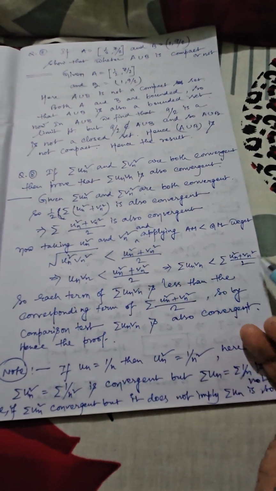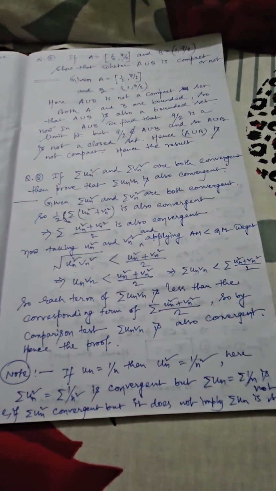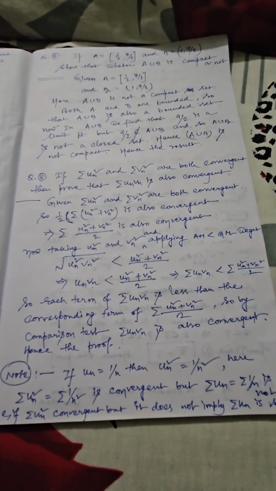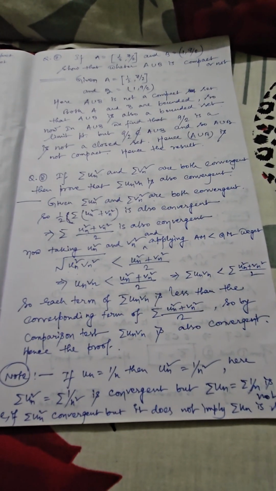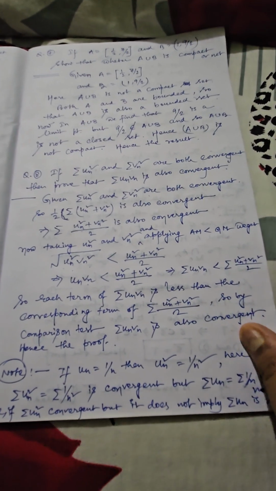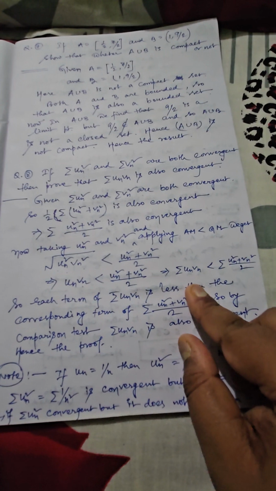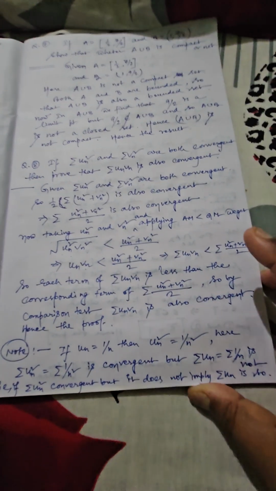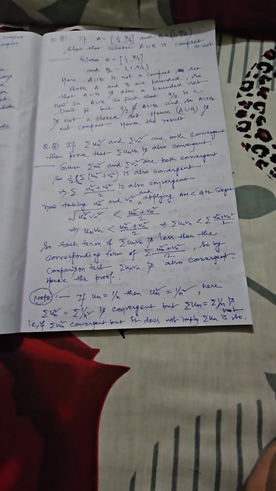Taking summation on either side, you can see the right hand series, which is larger than summation un vn, is convergent. Just apply the comparison test, and hence summation un vn is also convergent. However, you can consider this note also: if un square is convergent, then it is not necessary that un is also convergent.